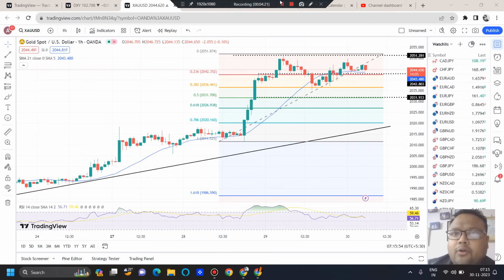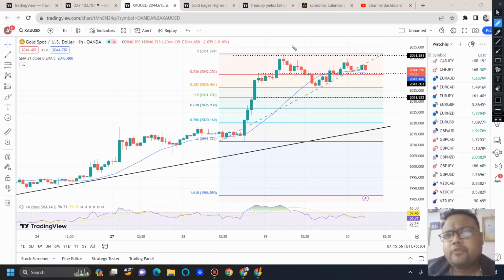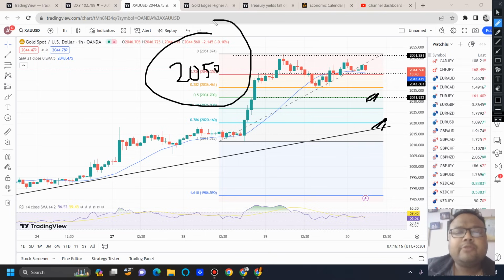If you already have a buy position, be in the trade, no need to exit. If you have a sell, wait for the market to come down around 2030, 2025, 2020, around these levels. When the market comes, try to exit. In case the market doesn't come, try to exit if the market breaks 2050. If the market breaks 2050, we will also initiate our buy positions, because for the trend continuation we are waiting for a breakout right now. 2050 is a psychological resistance. Once the market breaks it, it will be heading towards 2080.